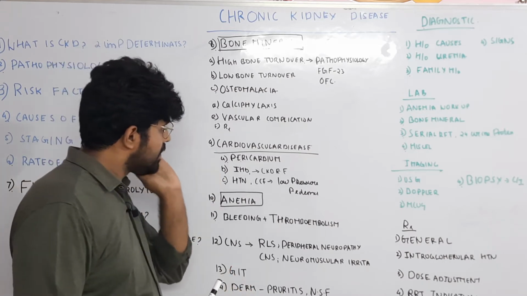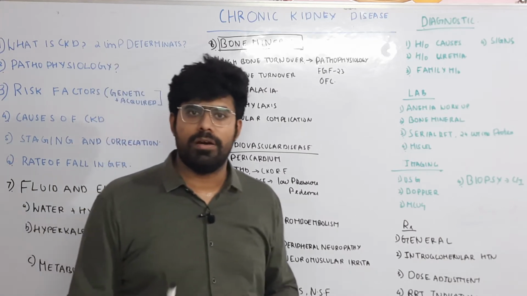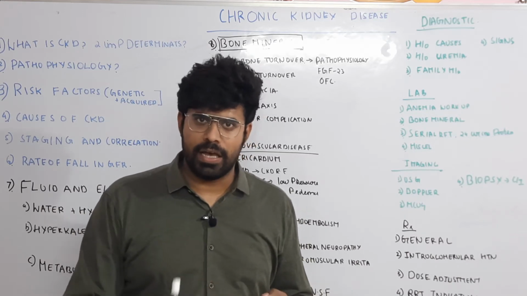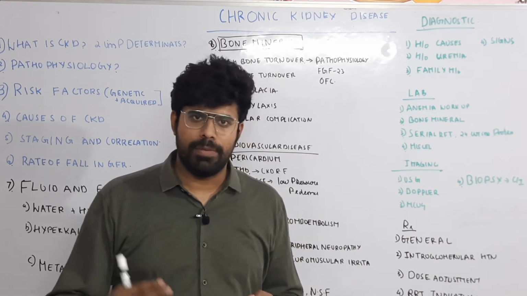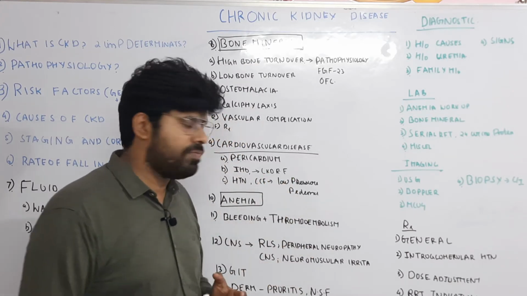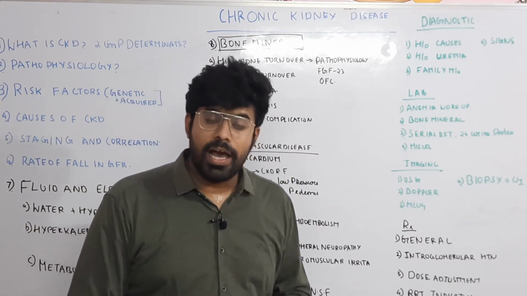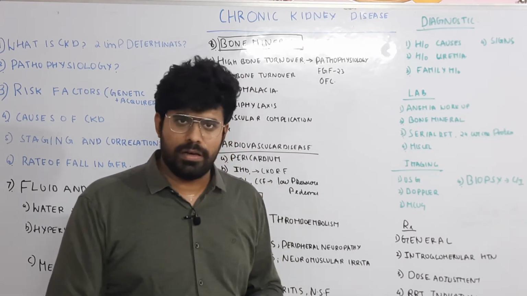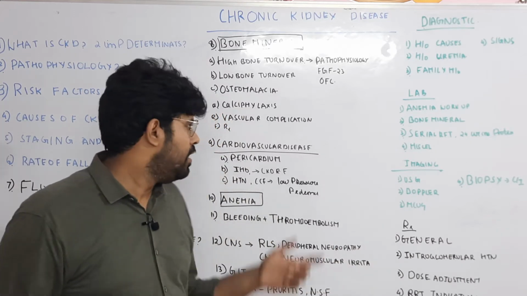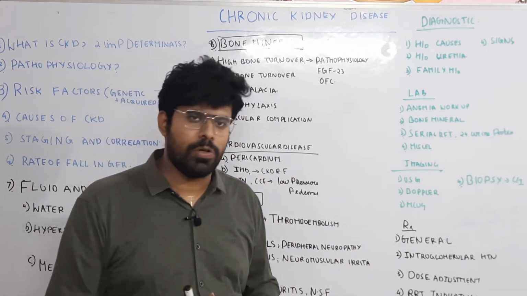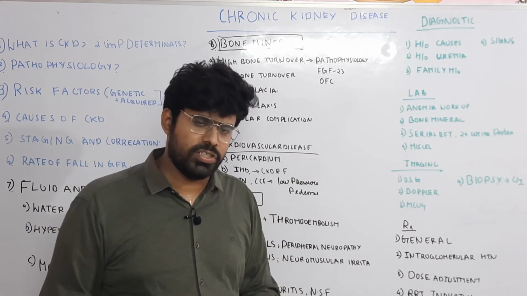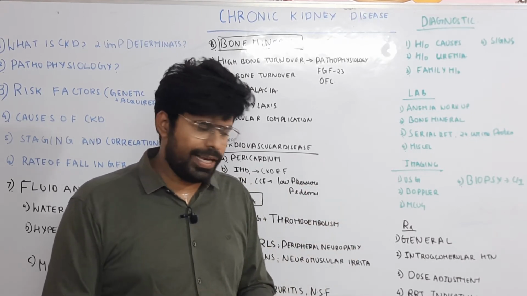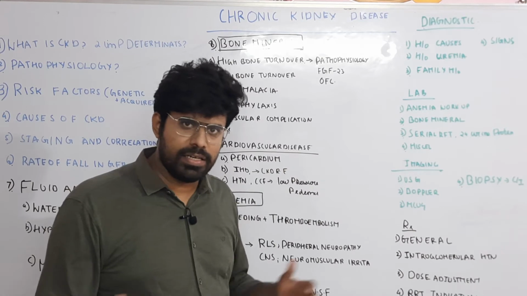So, ischemic heart disease. There is increased prevalence of ischemic heart disease in CKD patients. How? Because of two points. One, the traditional risk factors: diabetes, hypertension, hyperhomocysteinemia, dyslipidemia. And the CKD-related risk factors, namely hyperparathyroidism, hyperphosphatemia, the unique form of dyslipidemia, and extensive systemic inflammation. This will increase the risk of accelerated atherosclerosis, and they can go for increased chance of ACS, and these patients can go for congestive cardiac failure. And it is one of the most common causes of death in a CKD patient.